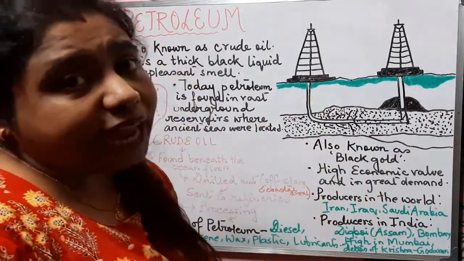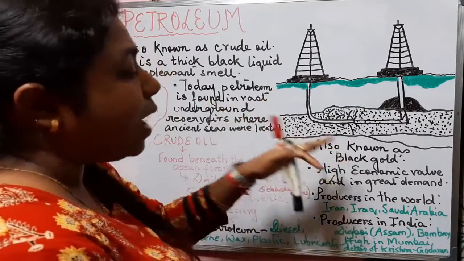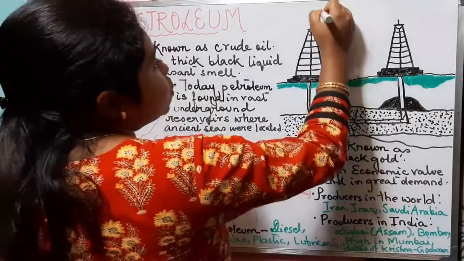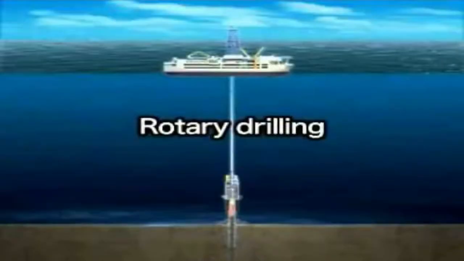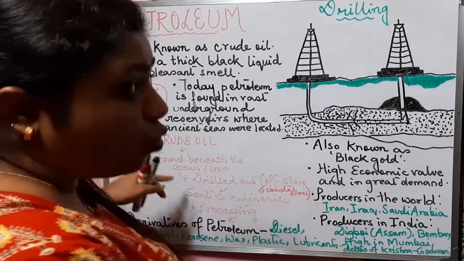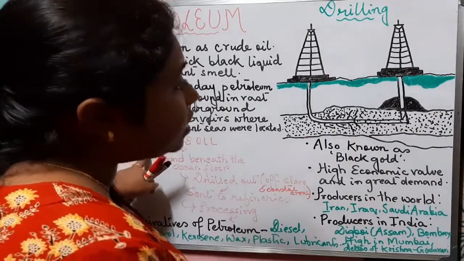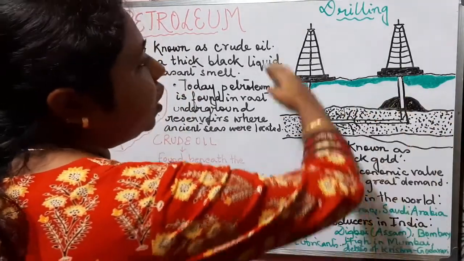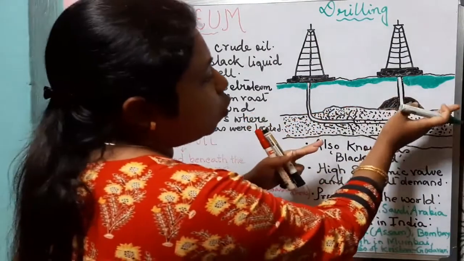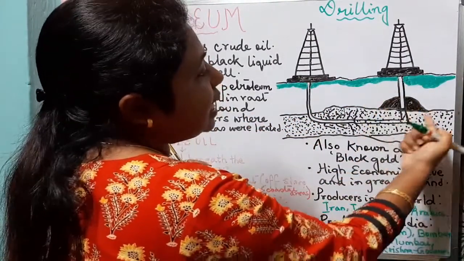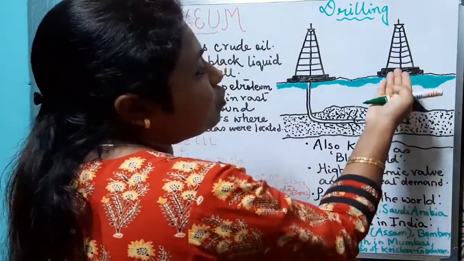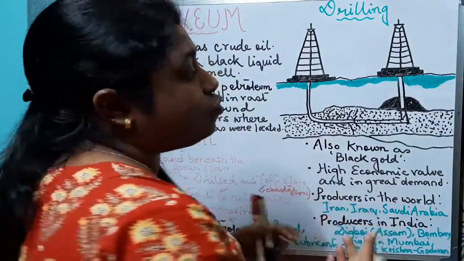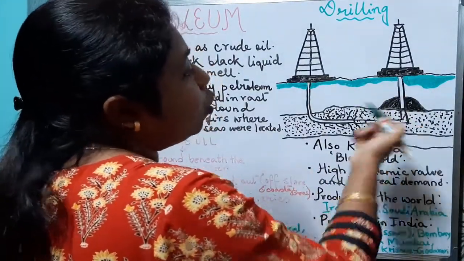Now how do we obtain petroleum? What is the process by which we extract petroleum? We extract petroleum by the process of drilling. Petroleum is called crude oil, and it is found beneath the ocean floor. Here you can see the diagram where this is the ocean floor, and beneath it we can see a thick black liquid, that is petroleum. We extract the petroleum by drilling it out from beneath the floor of the ocean.